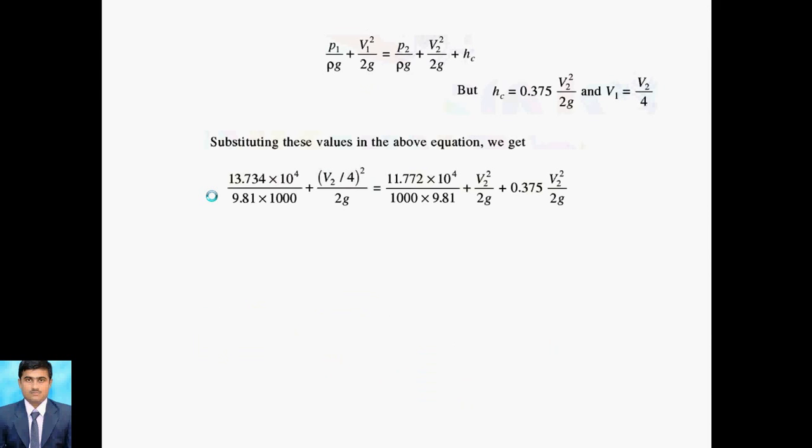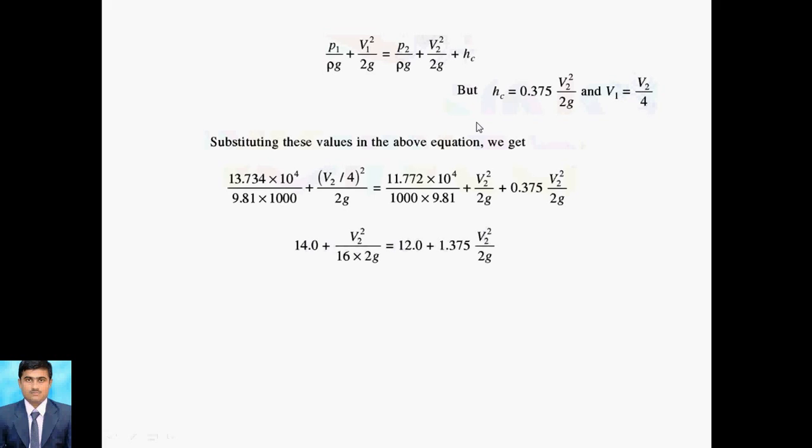P1 is known to you, that is 13.734 into 10 raised to 4. Rho is 1000 and g is 9.81. Then the V1 value is V2 by 4, so we put V2 by 4 over 2 into 9.81, equal to 11.772 into 10 raised to 4 divided by 1000 into 9.81 plus V2 square by 2g, plus, because V2 is unknown, 0.375 V2 square by 2g instead of Hc. After putting in these values, we solve this.